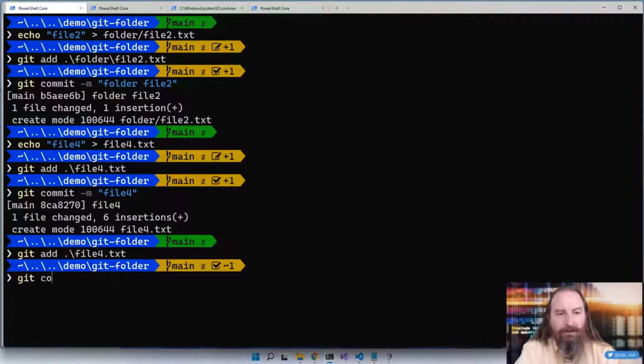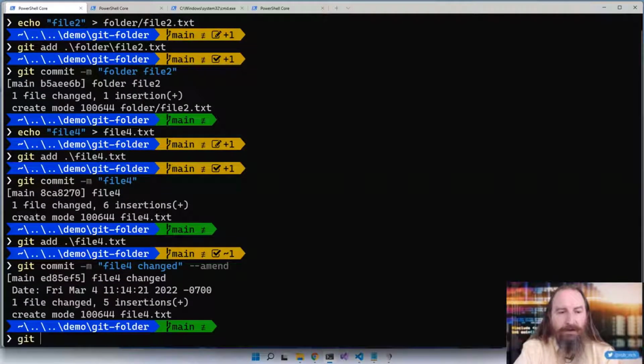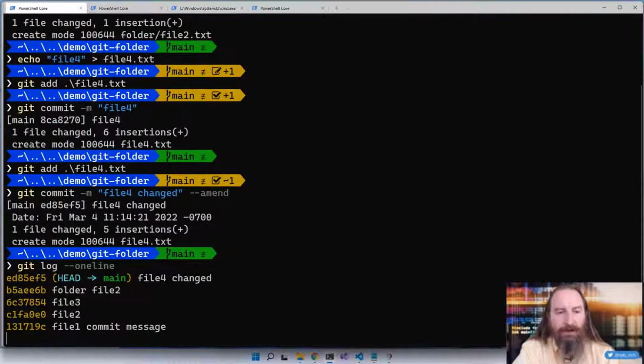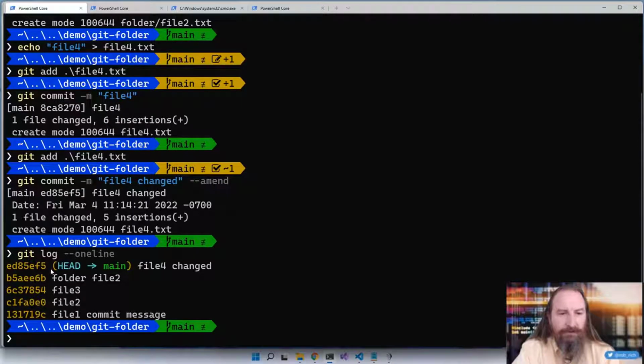Now, as I'm doing a commit, file 4 changed. There is this amend. Now, amend is kind of like, let's rewrite the previous commit. So let's do that. We'll amend it. And if I say git log, and I'll do -1 line so that I only get just the content, we can see that we only have 5 commits. We have file 4, and it references the content above the folder.